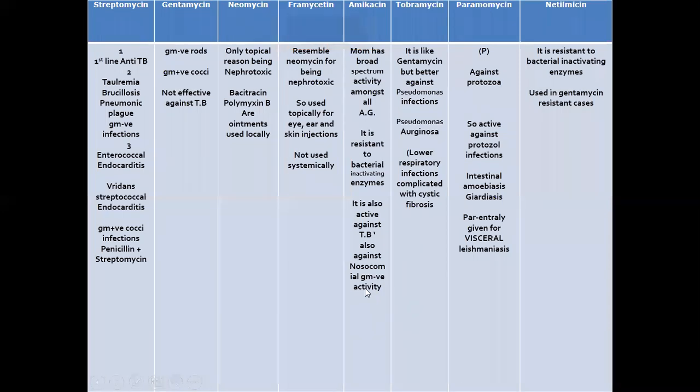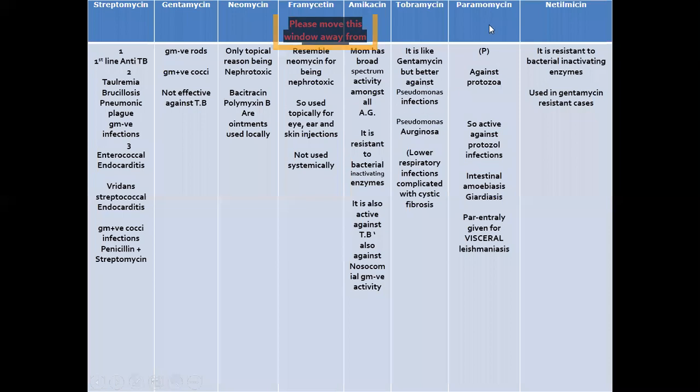Now next is tobramycin. Tobramycin is like gentamicin, but better against Pseudomonas aeruginosa infections, causing lower respiratory infections complicated, for example, with cystic fibrosis. We can use tobramycin there.